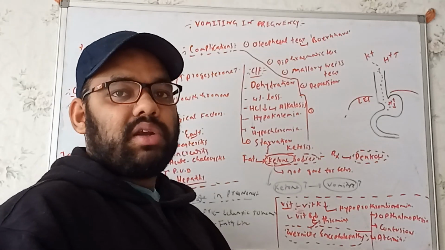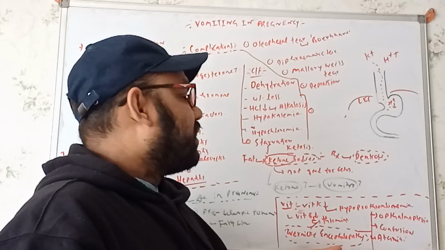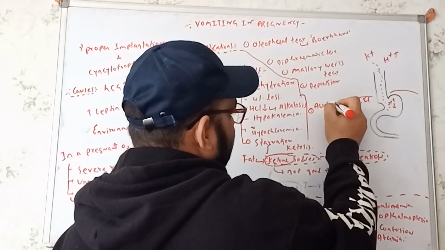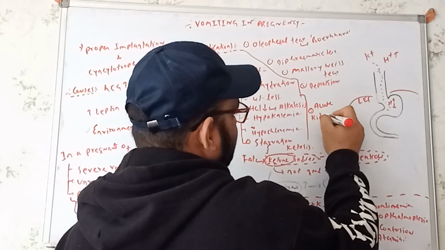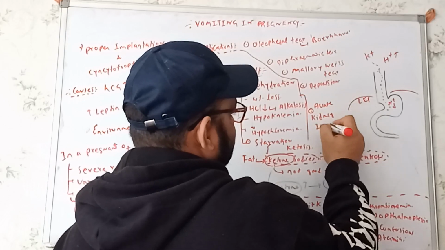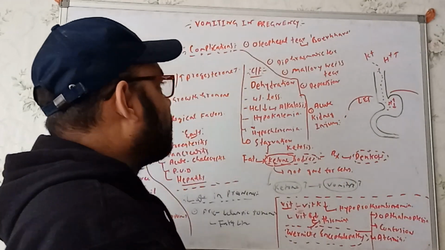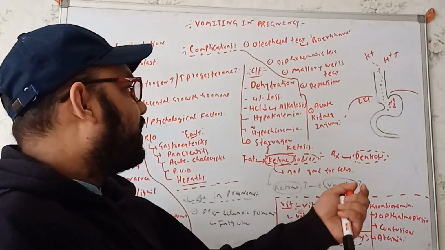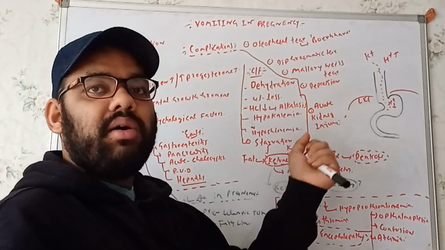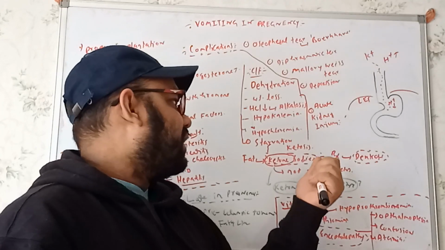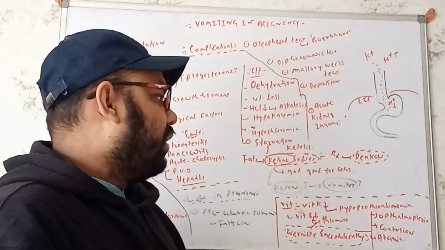So in these cases we can also get another complication, acute kidney injury. So these are the complications we'll get in terms of vomiting in pregnancy, right? Esophageal tear, Mallory-Weiss tear, and we can also get acute tubular necrosis in terms of the nephron. That is nothing but the acute kidney injury, right?